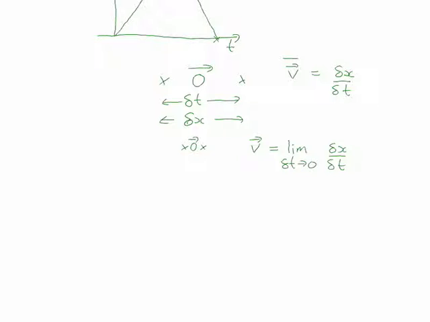And this is what we write as dx by dt, where x, of course, is a vector. So we've got dx by dt, which is the differential of the position with respect to time. All I'm doing is taking the limit as this time period goes to 0, and so we calculate the velocity at a single instant in time.